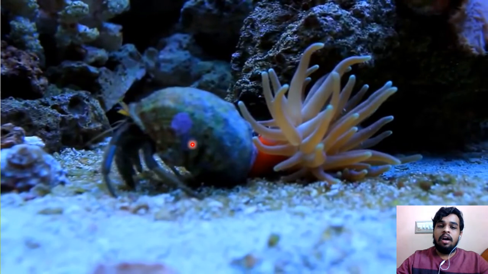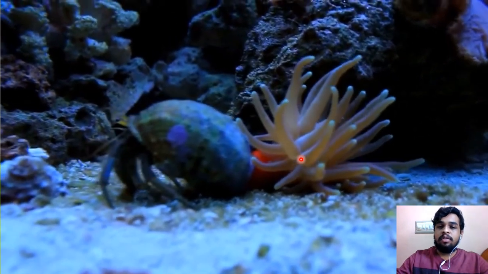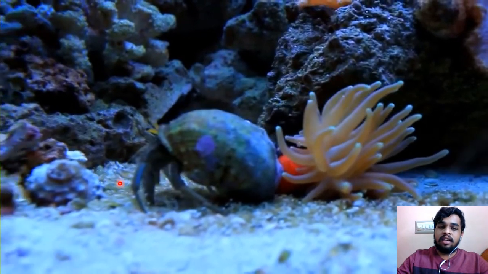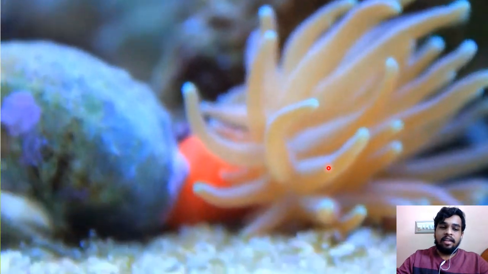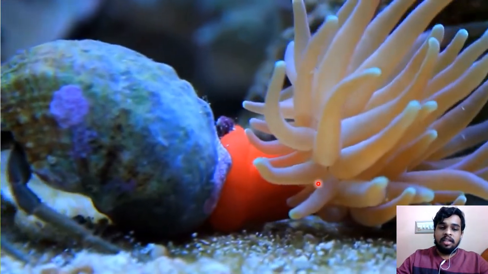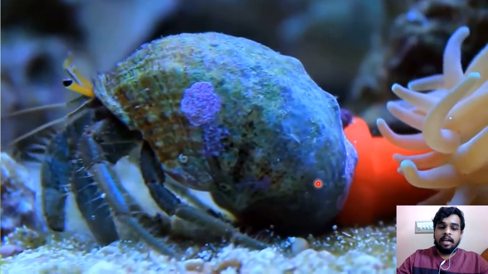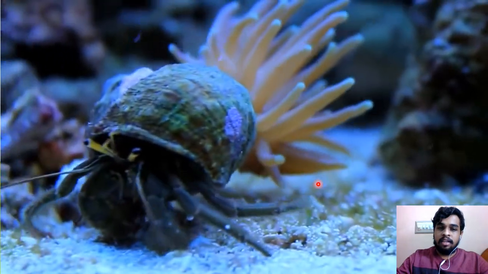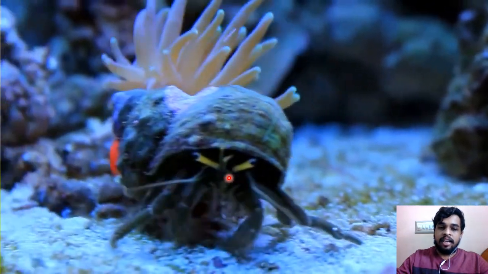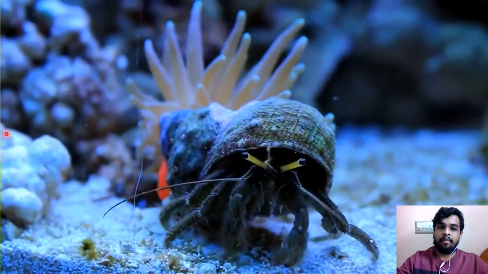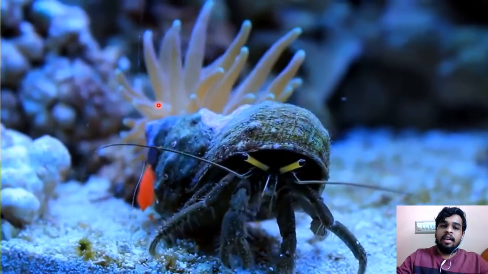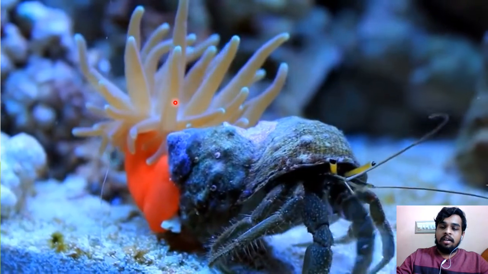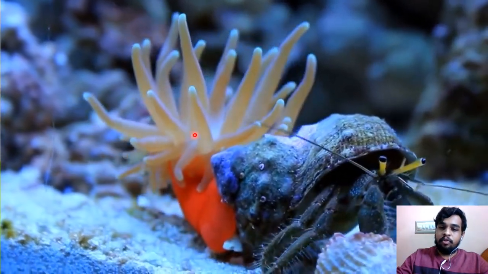Let us see how the hermit crab and sea anemone are mutually associated. This is the crab and this is a sea anemone. In the water body there are a number of predators that can come and eat the crab. So the hermit crab enters into the molluscan shell and gets protected. Here is an animal called sea anemone. It is a beautiful animal.